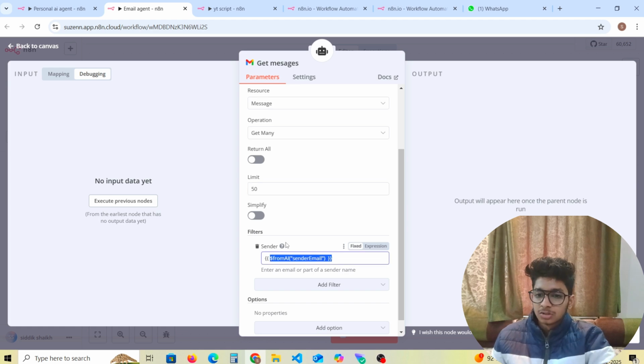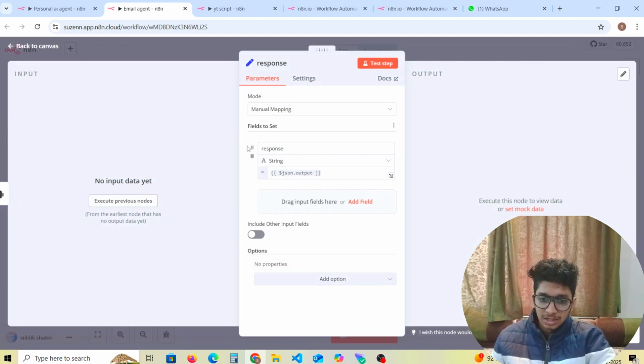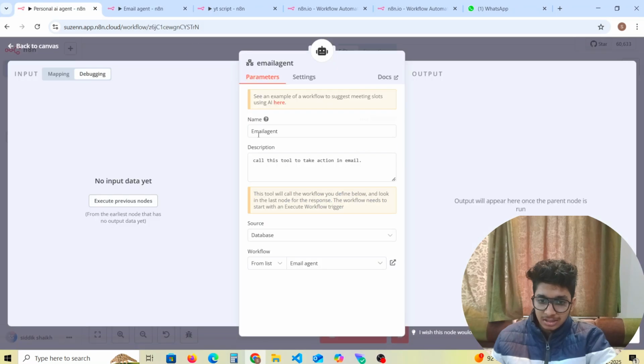And yeah, so in response, as we can see, the response is set pretty easily. This is the response, and this is the JSON output. So this is the email agent, and this is the call to action that will take action in Gmail.